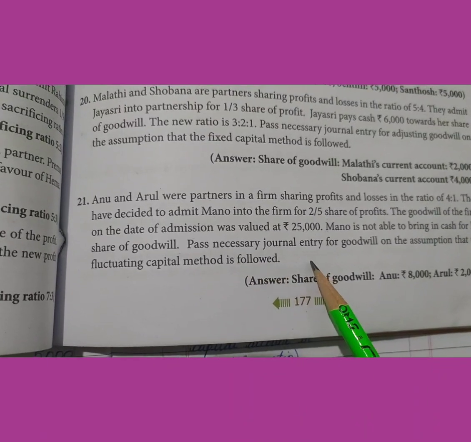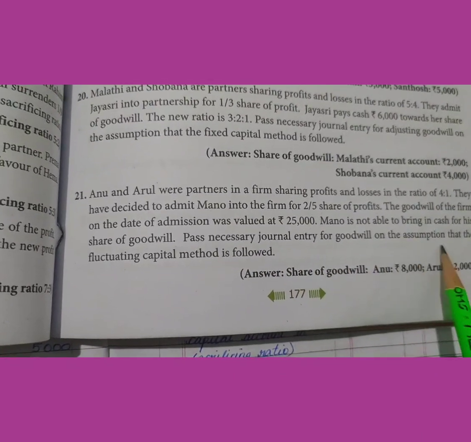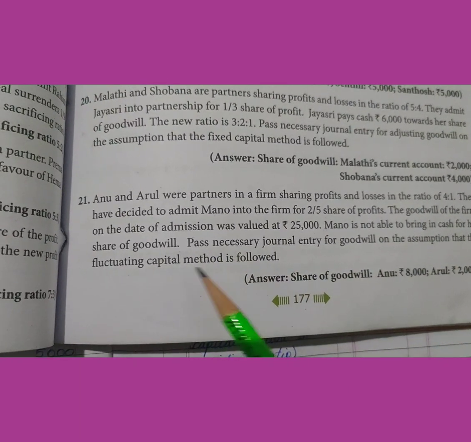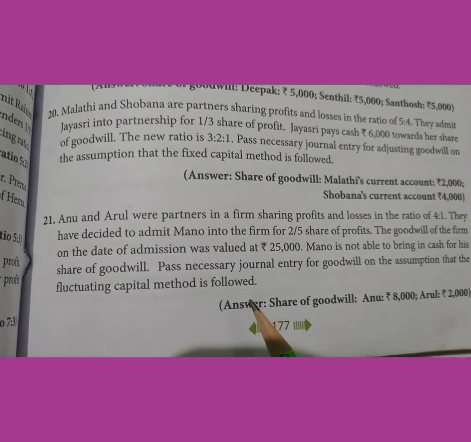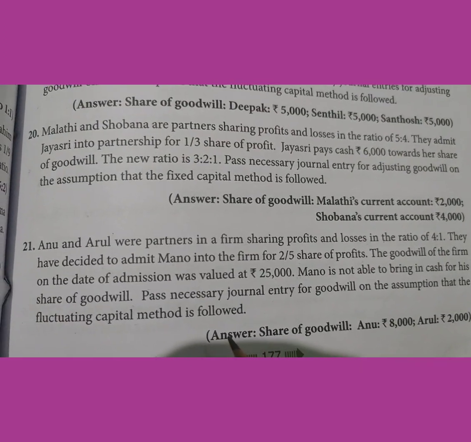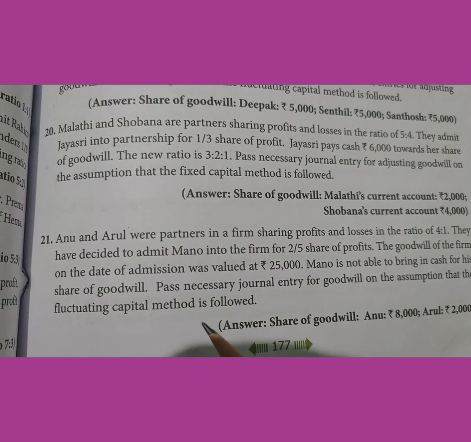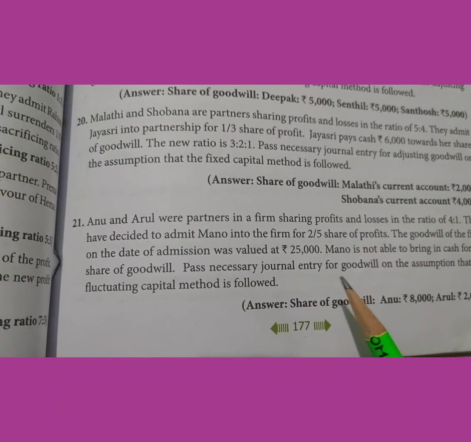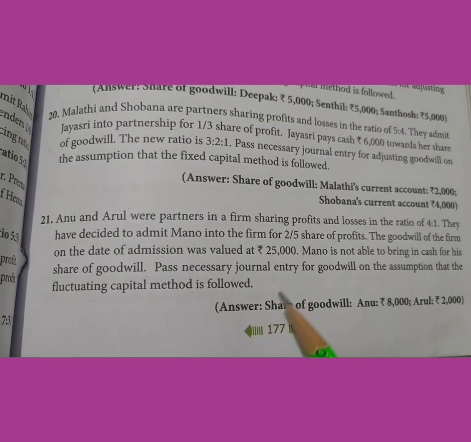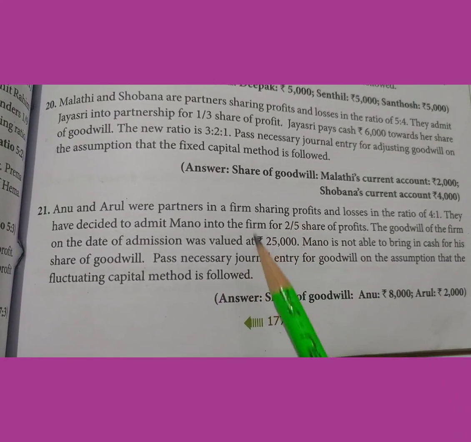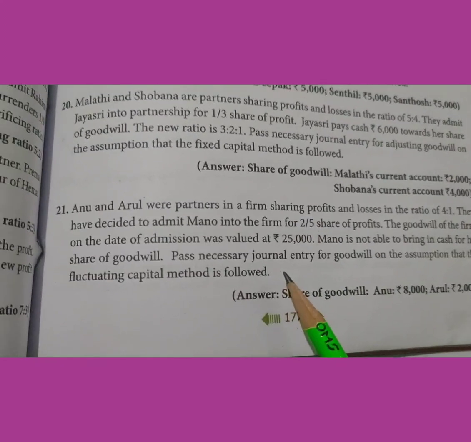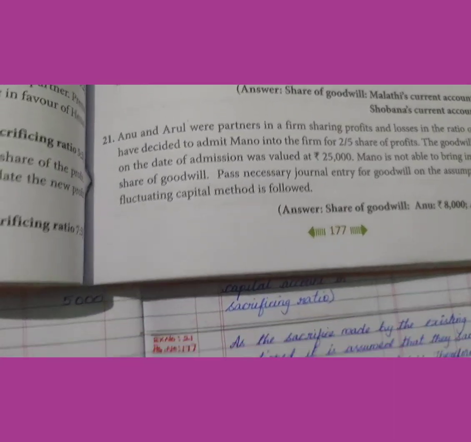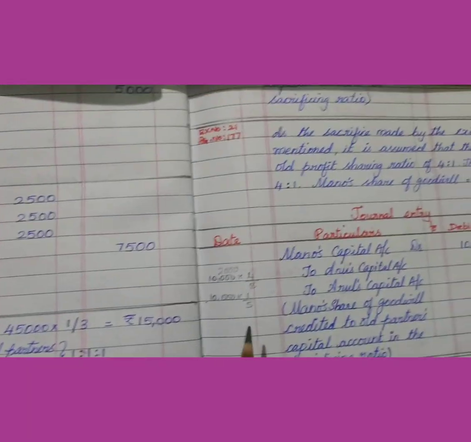Pass necessary journal entry for goodwill on the assumption that the fluctuating capital method is followed. If fluctuating capital method is followed, then the adjustments and the capital both will be dealt with the capital account itself. So for processing this, how do we write? We don't have any sacrificing ratio in this sum. So we will consider the old profit sharing ratio as our sacrificing ratio.